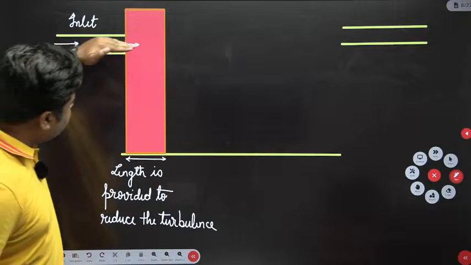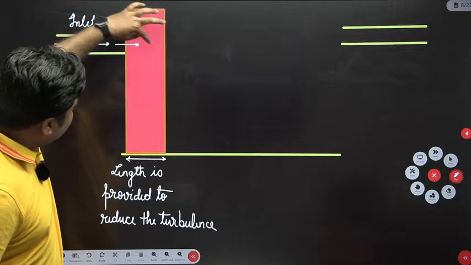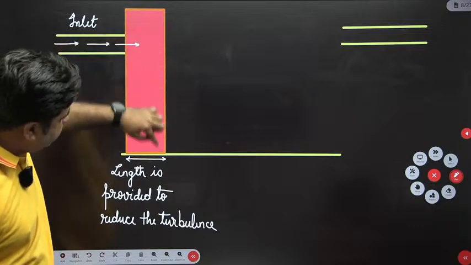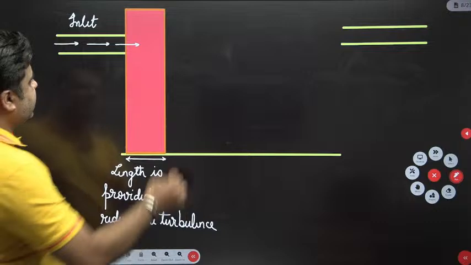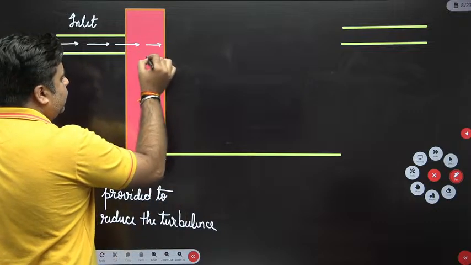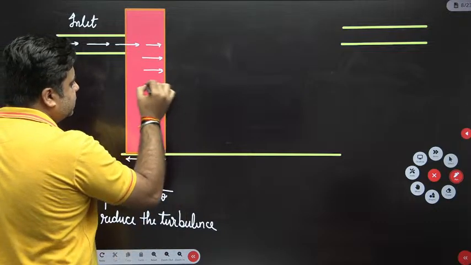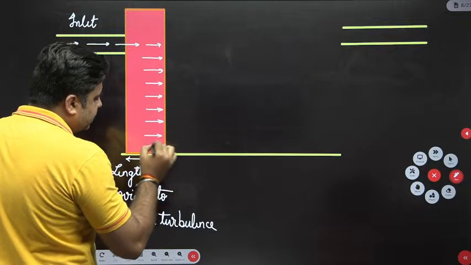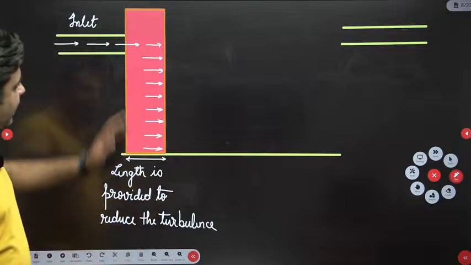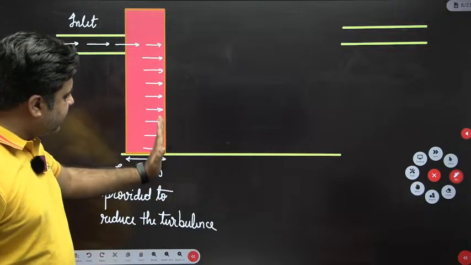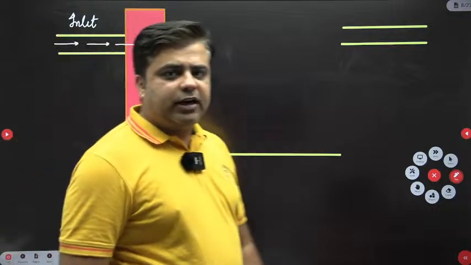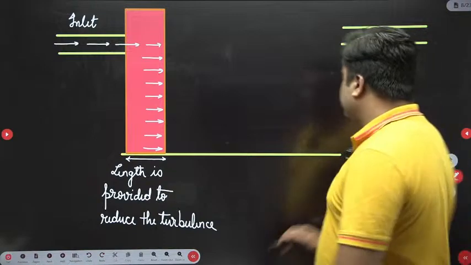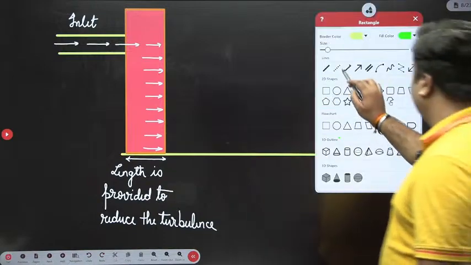Now when this water travels over this length, it will be uniformly distributed over this cross-sectional area. This water which is entering from this inlet will be uniformly distributed over this cross-sectional area like this. And this cross-sectional area, from where the design length is starting, is termed the cross-sectional area of the inlet.